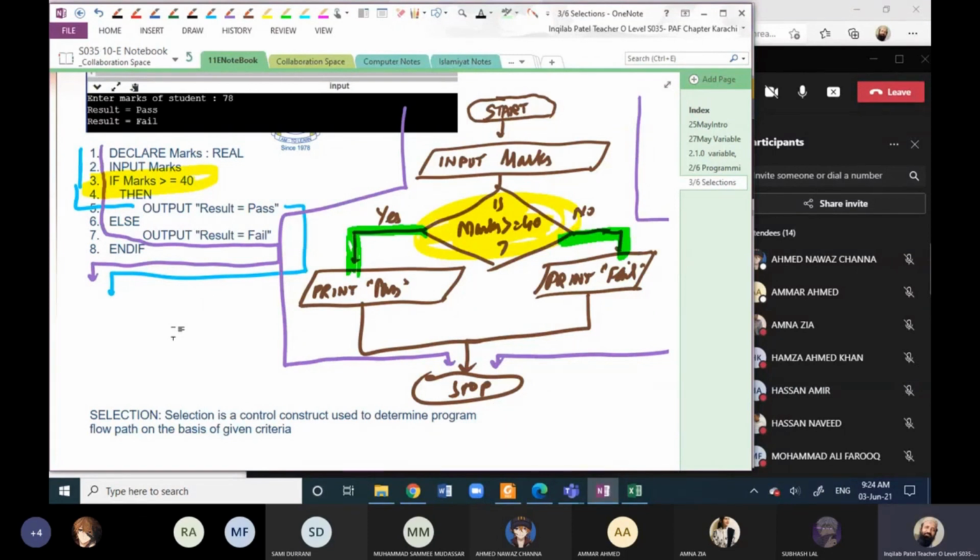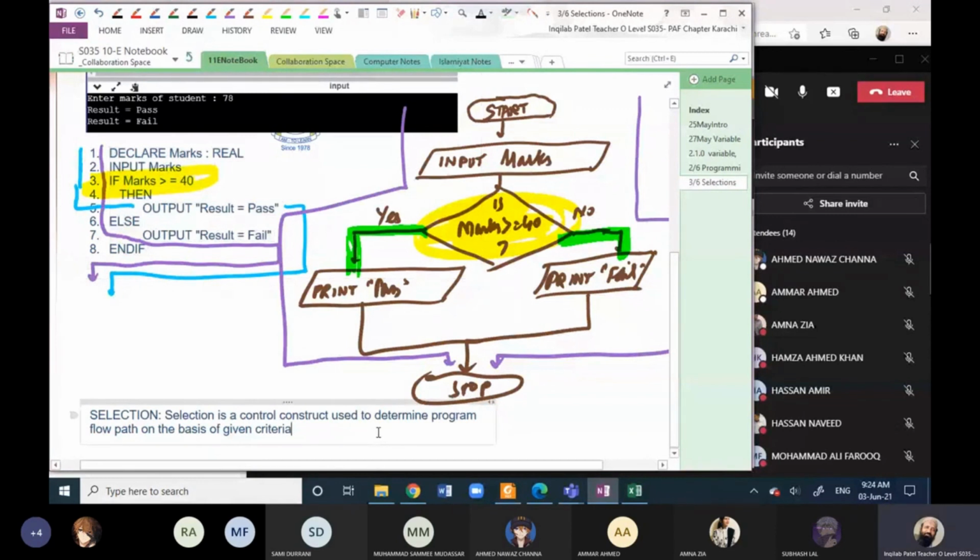Then you will write down the definition of selection, that selection is a control construct used to determine program flow path on the basis of given criteria, and then for example you will write down this program. You may write down your own program. Is it clear, mere bachcho?